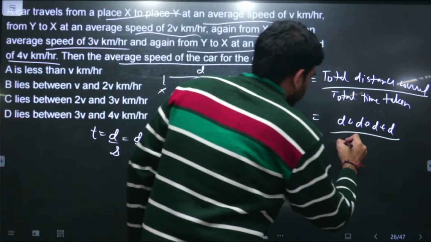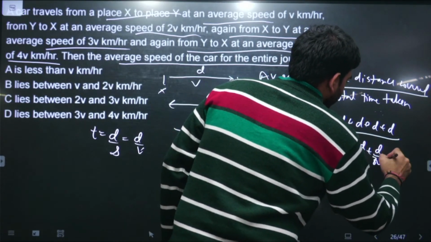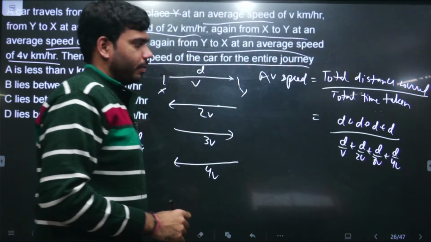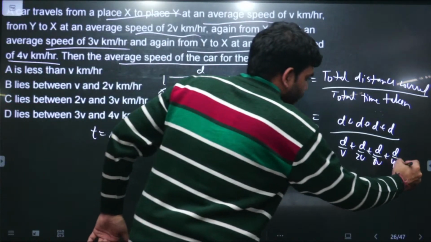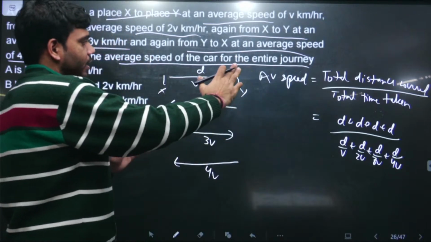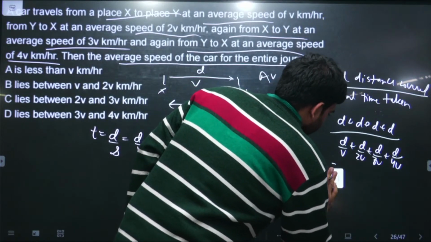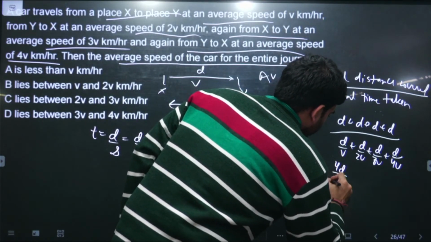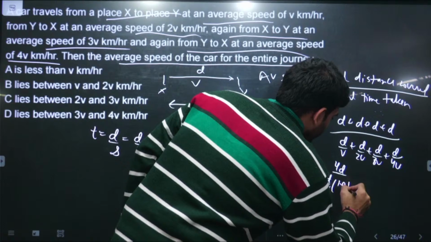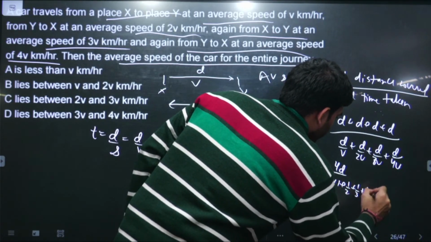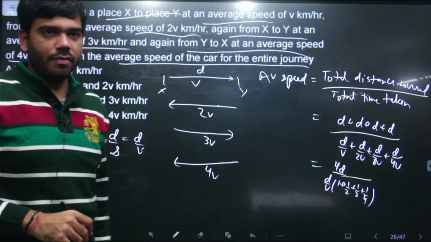So total time taken will be the time for the first trip plus the second trip plus the third trip and the fourth trip. These are the individual times. Adding up the individual times of the 4 trips, we get the total time he takes to complete all 4 trips between these two cities. We can simplify this: 4d upon d by v common, 1 plus 1 by 2 plus 1 by 3 plus 1 by 4. We just need to solve this, then we will get the average velocity.